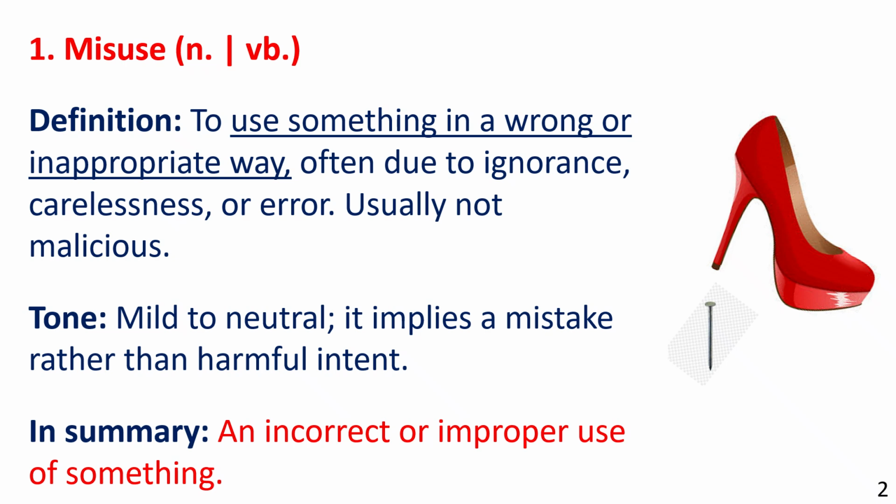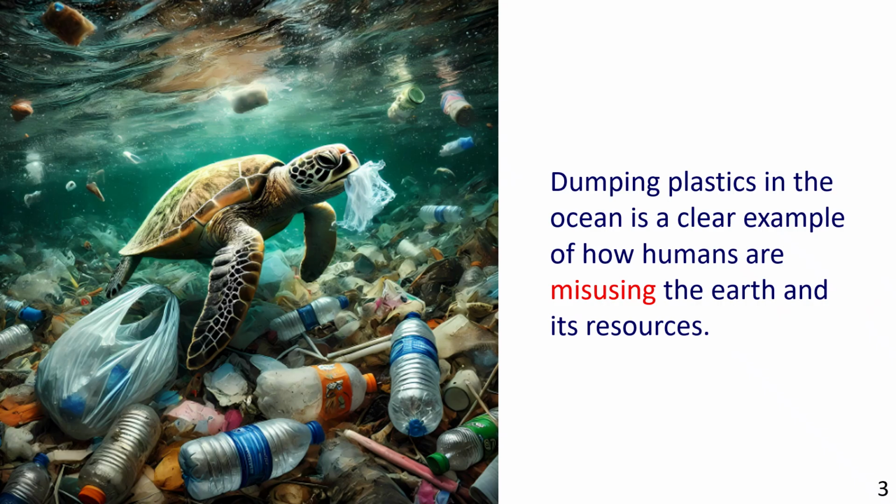Let's look at some illustrated sentence examples. First, we see plastic bottles and garbage on the seabed. The sentence reads, "Dumping plastics in the ocean is a clear example of how humans are misusing the earth and its resources." Using the oceans as a rubbish dump is an improper use of something.